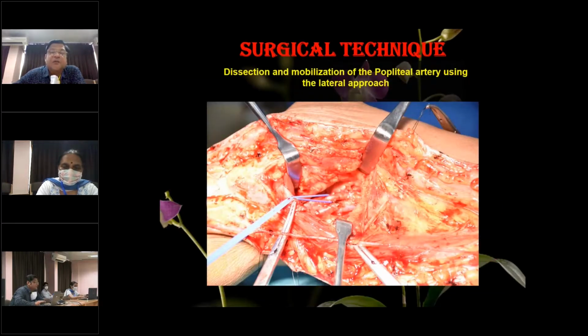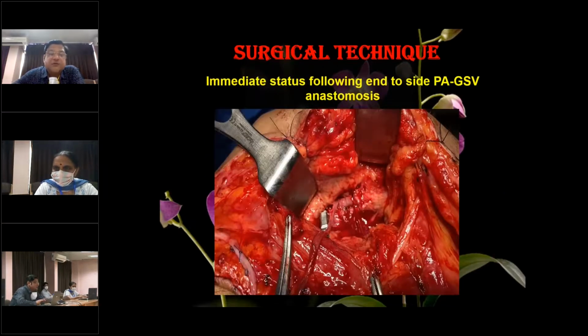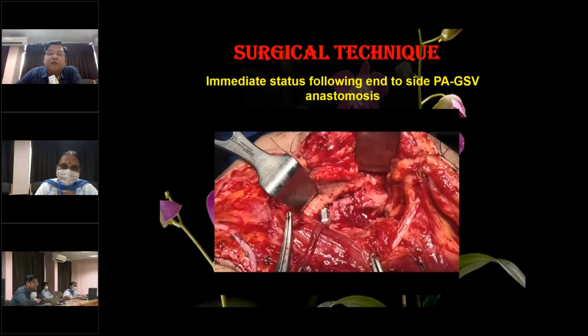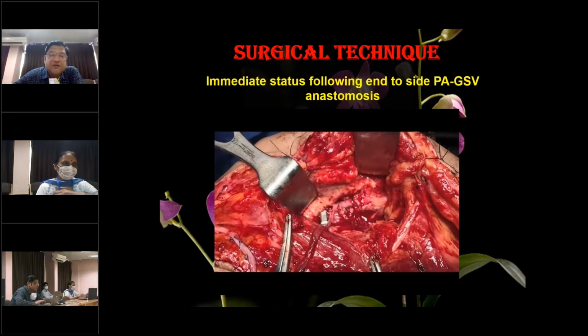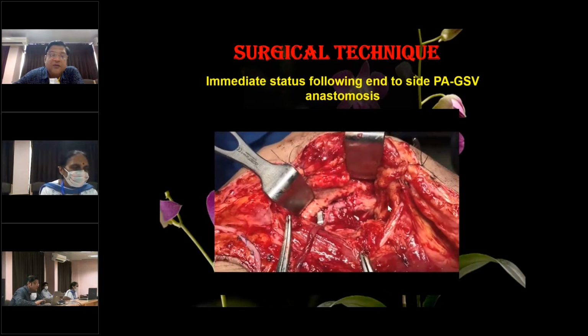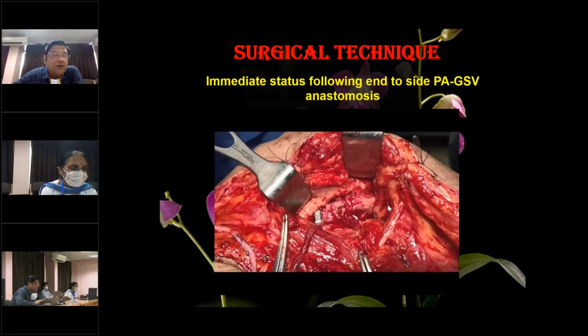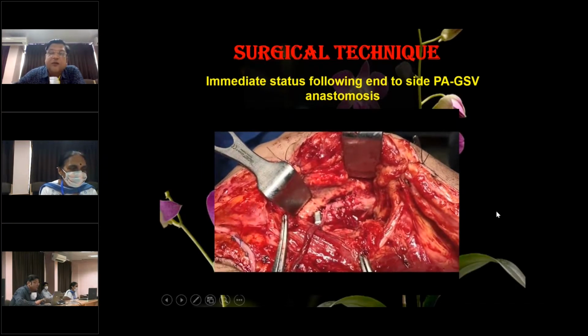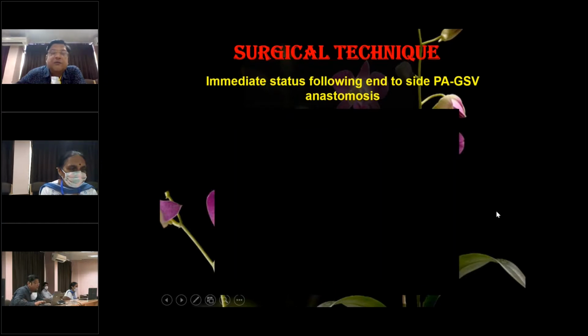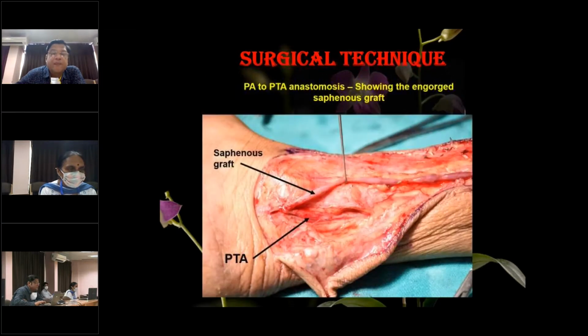Now this is the dissection and the mobilization of the popliteal artery using the lateral approach. And once the anastomosis was done between the saphenous vein and the popliteal artery, this is the immediate status on the table following the end to side popliteal artery to GSV anastomosis. You can see good pulsations in the popliteal artery and also in the long saphenous vein. So this was the proximal anastomosis.